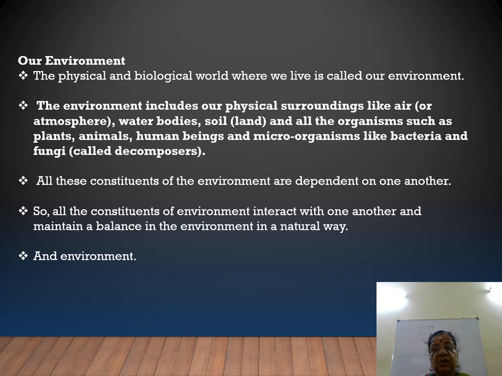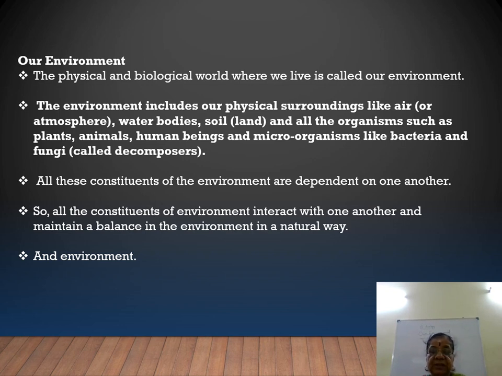So all the constituents of the environment interact with one another and maintain a balance in the environment in a natural way. Now this interaction is also seen as the food chain. We will study it next. In the food chain, plants prepare food by the process of photosynthesis, and that prepared food is eaten by man and animals.